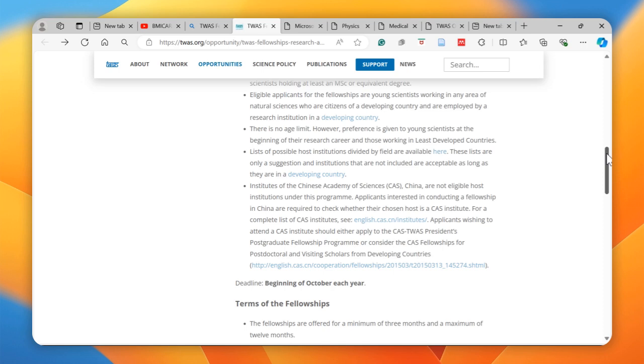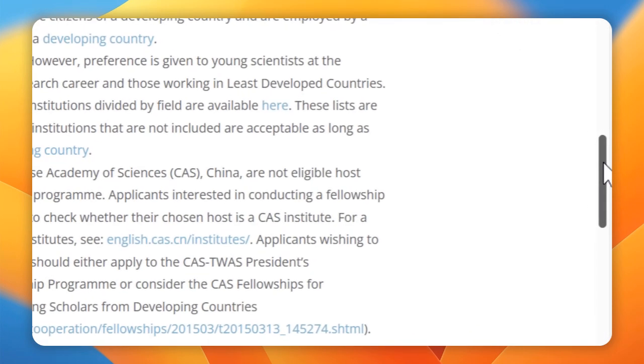For a complete list of these institutions, they have been highlighted there. Applicants wishing to attend the CAS Institute should either apply to the CAS TWAS President's Postgraduate Fellowship Program or consider the CAS Fellowship for postdoctoral and visiting scholars. So this is an entirely different program.